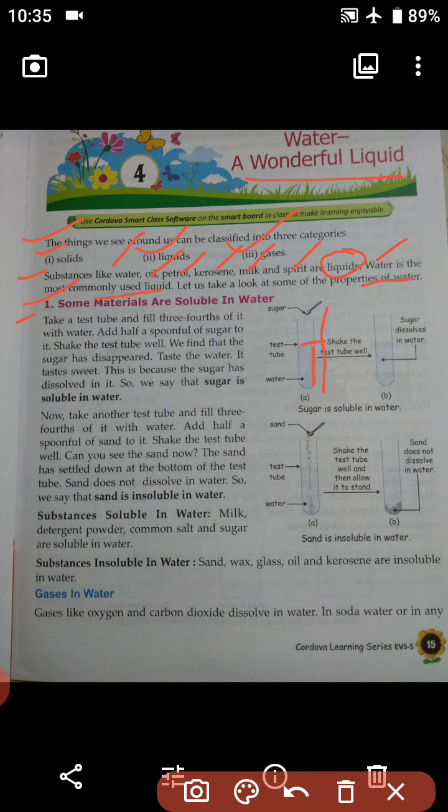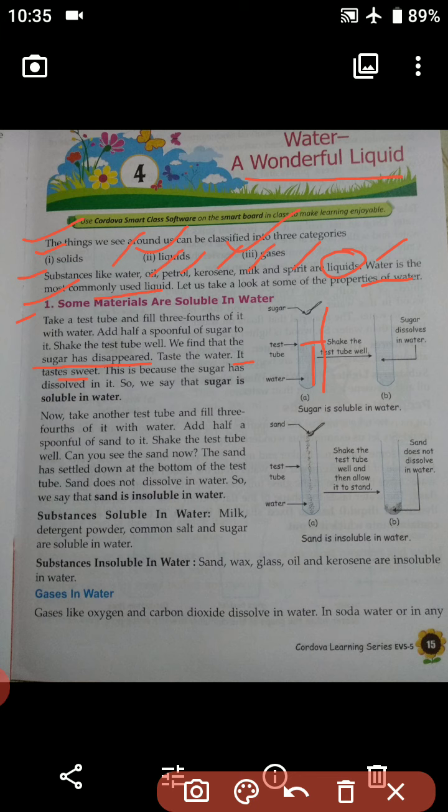Okay, it is shaken. Then we find that the sugar has disappeared. So we all know that sugar will disappear in water. Sugar is soluble. If we taste the water, it will taste sweet, because the sugar has dissolved in it.